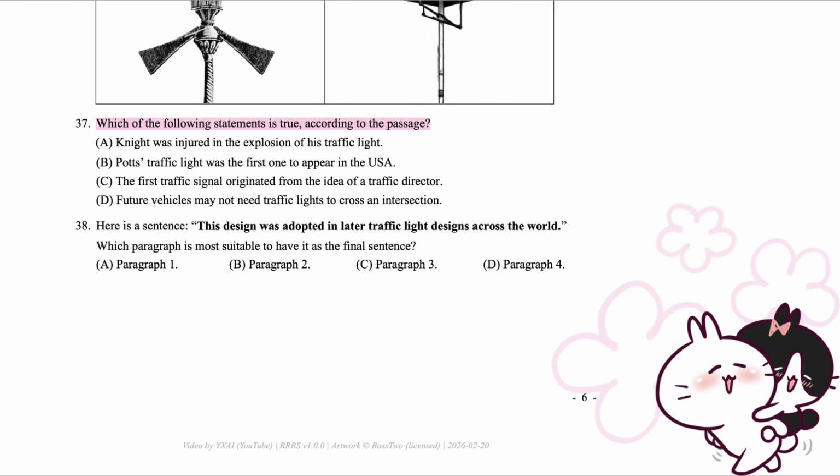37. Which of the following statements is true, according to the passage? A. Knight was injured in the explosion of his traffic light. B. Potts' traffic light was the first one to appear in the USA. C. The first traffic signal originated from the idea of a traffic director. D. Future vehicles may not need traffic lights to cross an intersection.